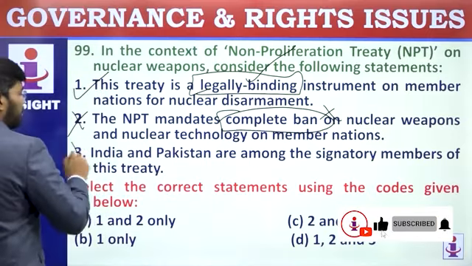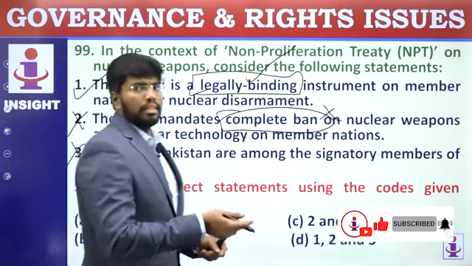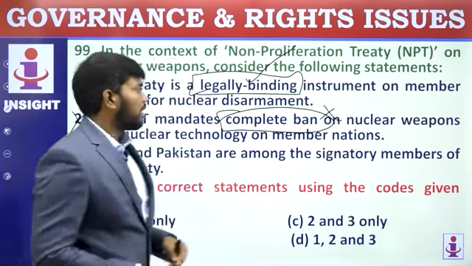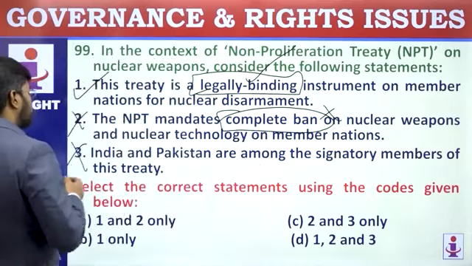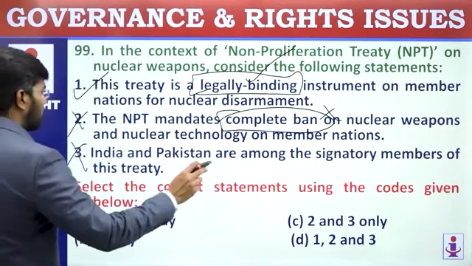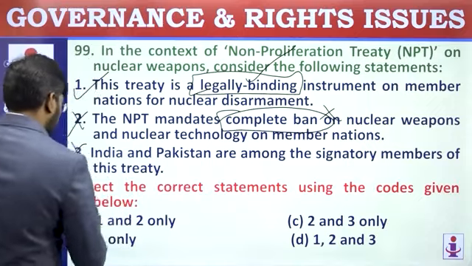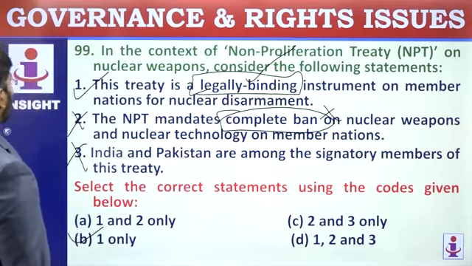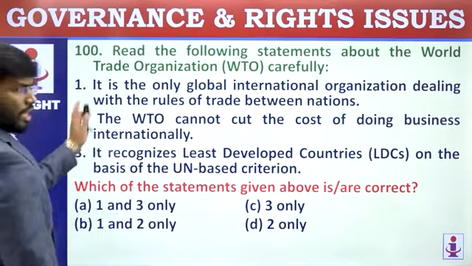No. India, Pakistan, North Korea, Israel, they are all not members. So, third statement is wrong. Correct statement using the codes given below: one only. So, 2 and 3 are wrong. Yes, one only. Let's move on, we have come to the last question.